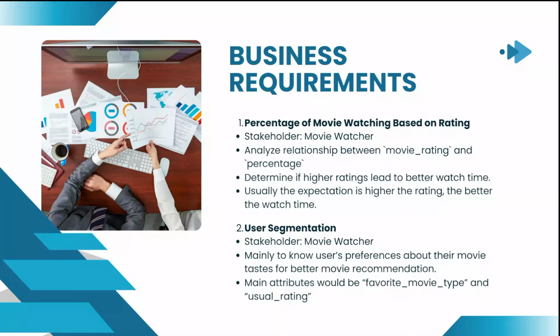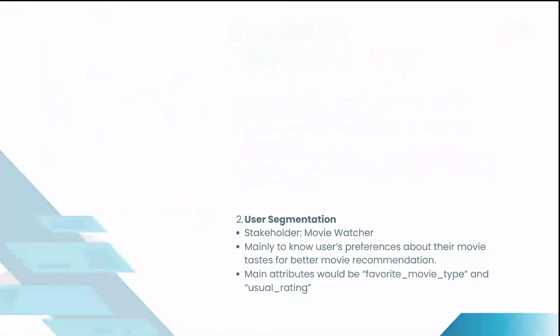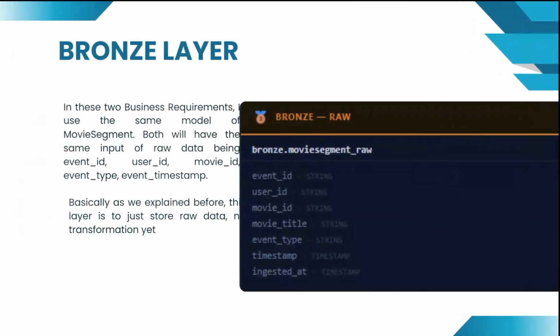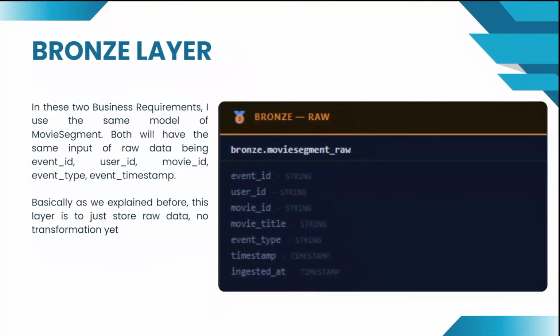So in the model, we come to the first layer, which is the bronze layer. In these two business requirements, I use the same module of movie segment. Both will have the same input of raw data, being event ID, user ID, movie ID, and such. Basically, as we explained before in the presentation, this layer is just to store raw data, no transformation.